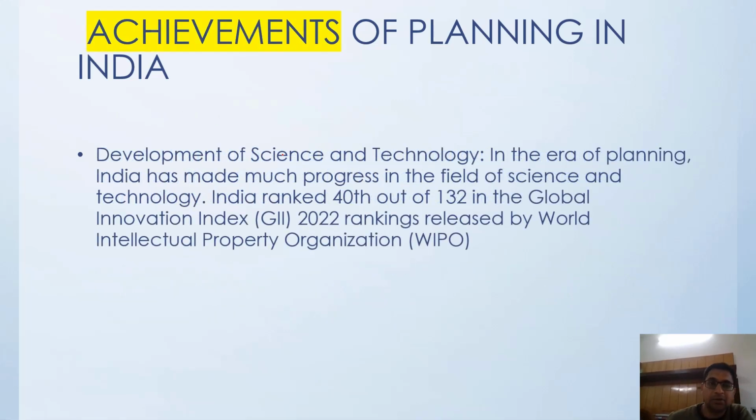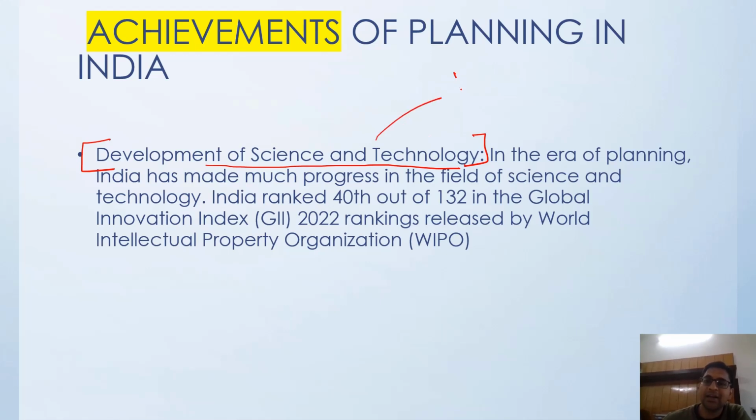Development of science and technology: the government has even set up a fund, the science and technology innovation fund, a research fund. How do we come to know that India has done a great role in science and technology?